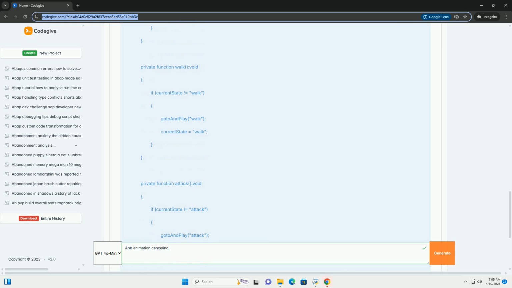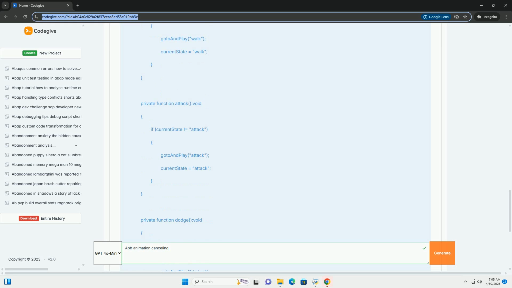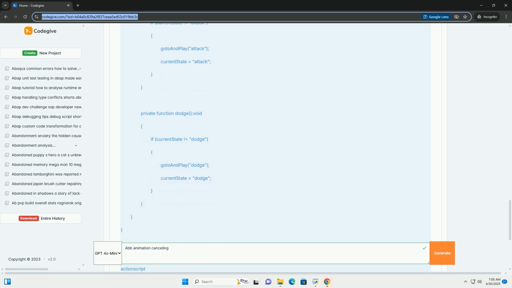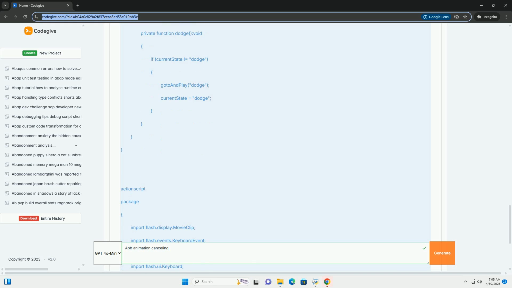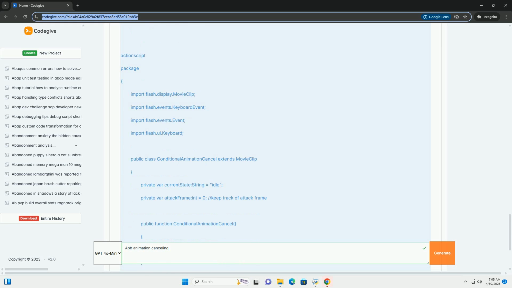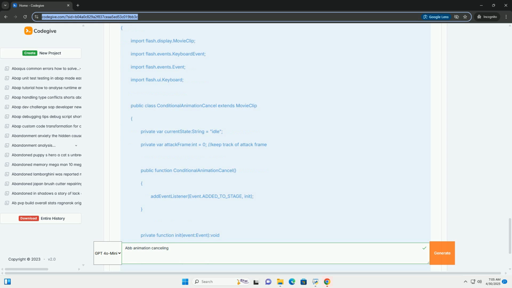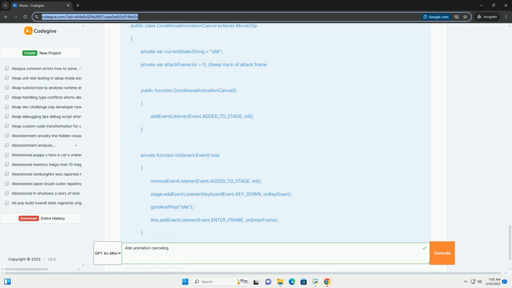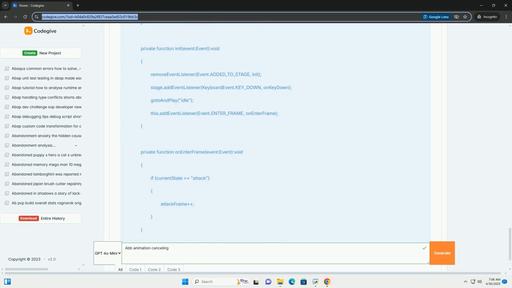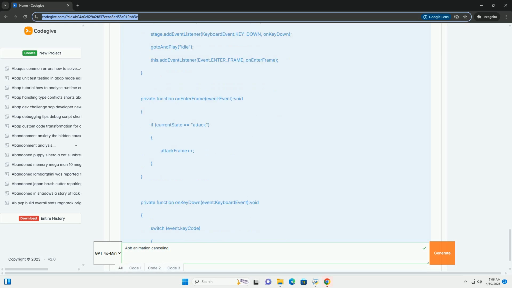Without proper animation cancelling, your game can feel sluggish and unresponsive, as players will have to wait for animations to complete before initiating new commands. This tutorial will explore different approaches to animation cancelling in AS3, covering the fundamental concepts, practical examples, and considerations for optimizing your code. Understanding the need for animation cancelling.